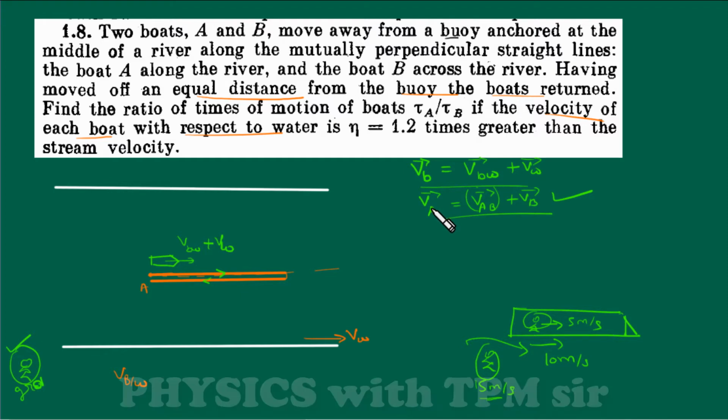So I am writing this velocity of A. What will be the velocity of A? It is velocity of A with respect to B. B के हिसाब से क्या velocity है? Plus velocity of what? इन दोनों का resultant होगा. Similarly, velocity of boat with respect to water क्या होगा? तो velocity of boat, sorry, velocity of boat actual में क्या होगा ground के frame में? तो velocity of boat with respect to water, water के frame में क्या velocity है? Plus velocity of water. ये मैं और इस बात को थोड़ा समझाऊंगा.